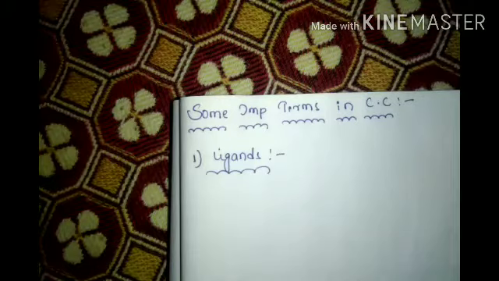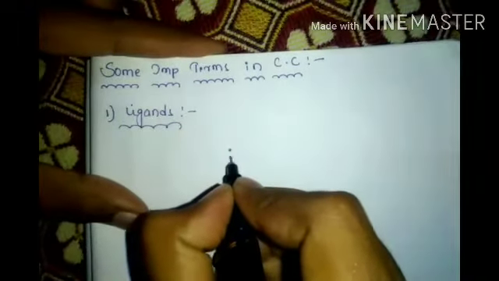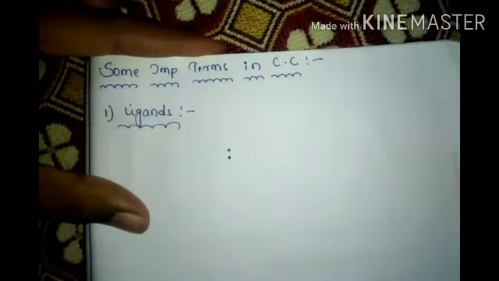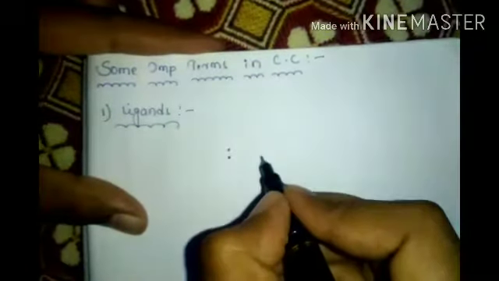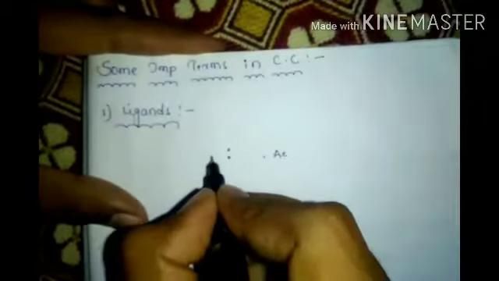Now here, these coordination compounds totally depend upon donation and acceptance of electrons. See, for example, two lone pair electrons are there. So one will donate, one will accept. So this is the acceptor, this is the donor.